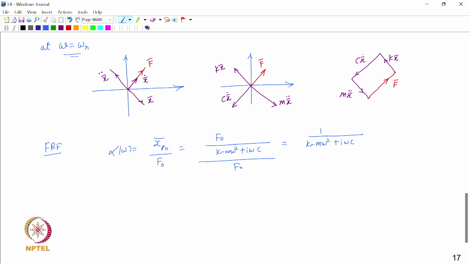This is the expression we get for the frequency response function, and if we divide it by m in the numerator and denominator, we can also write this expression in this form: 1/m upon omega n square minus omega square plus i 2 zeta omega omega n. So we can also write it in this form. You can see that the FRF is now complex, it has both magnitude and phase.